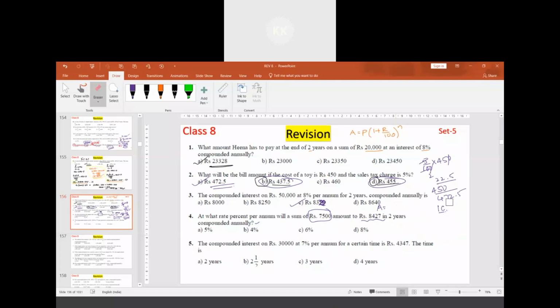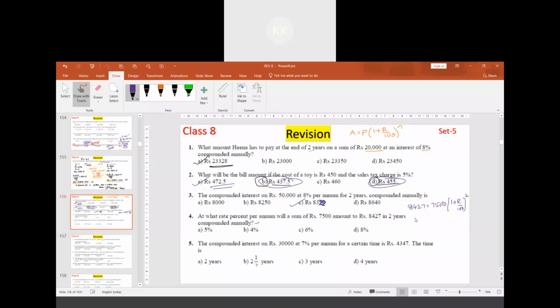The principal is given. The amount is 8427, so we can take 8427 equals 7500 into (1 plus r by 100) to the power 2. How do we simplify this type of equation?